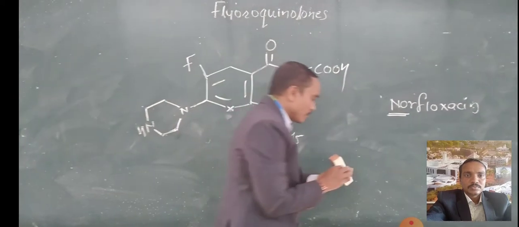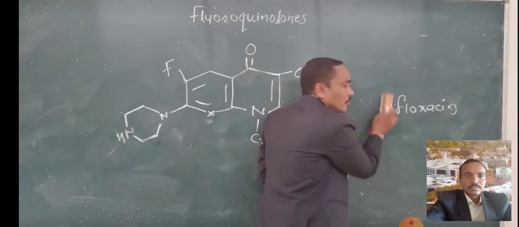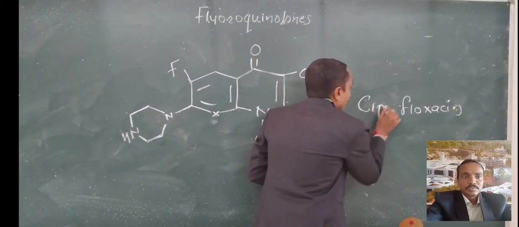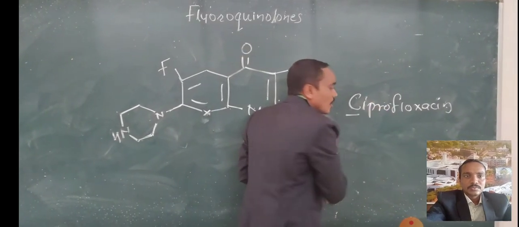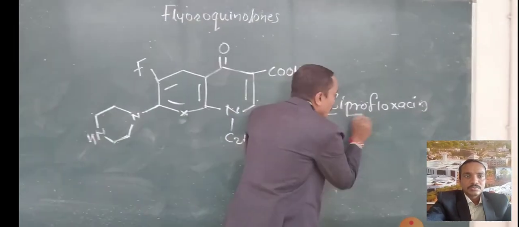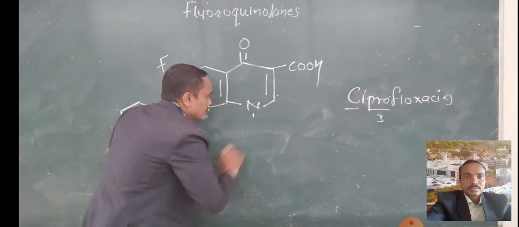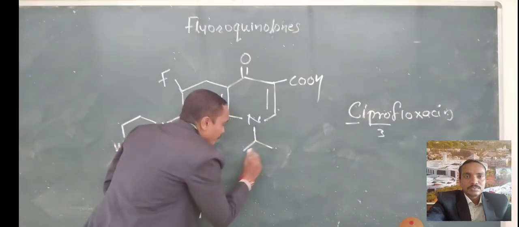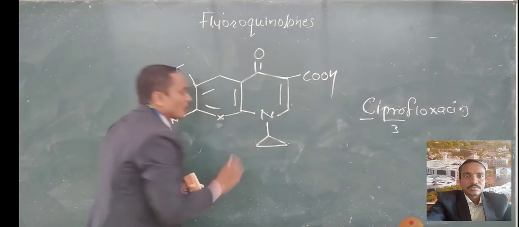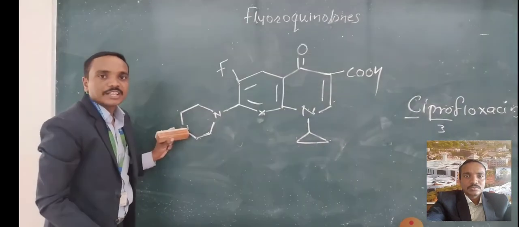Now from norfloxacin, how do we get ciprofloxacin? Just see here. The C in cipro indicates a cyclic system: three carbons in the cyclic system at the first position, it becomes cyclopropyl. The rest of the part is the same, there is no change.